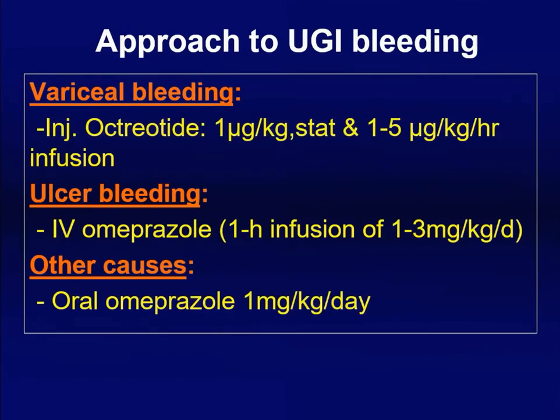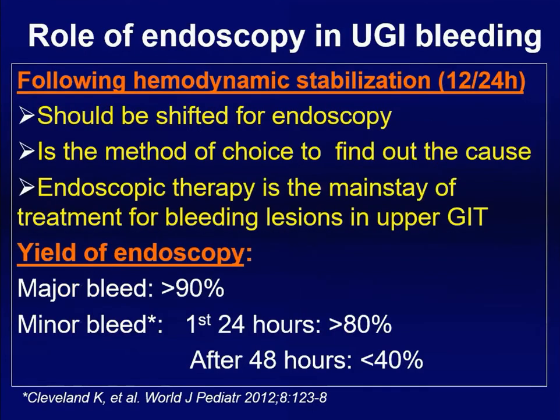Variceal bleed, obviously, you start the vasoactive drug, and ulcer bleed, you start PPI. Following hemodynamic stabilization, here comes the role of endoscopy. When to take the patient for endoscopy. In a variceal bleed, when you are suspecting, you have to do endoscopy within 12 hours of presentation, and in non-variceal, it is 24 hours. Endoscopy is the most important investigation for finding the cause, and obviously, you can do therapy in most of the cases of upper GI bleeding.